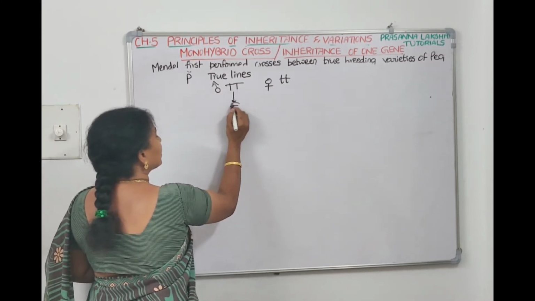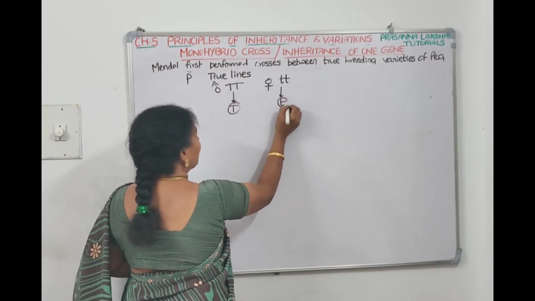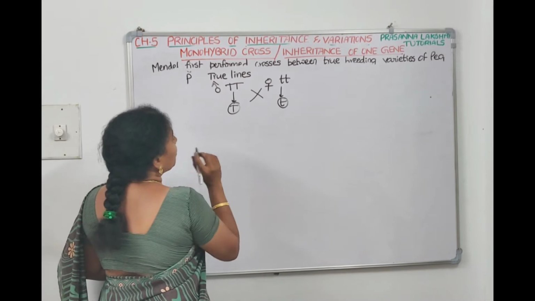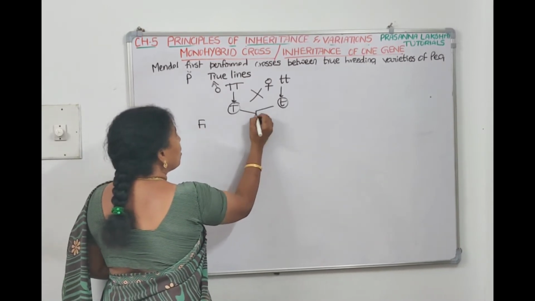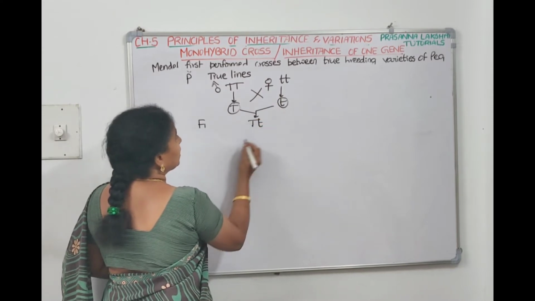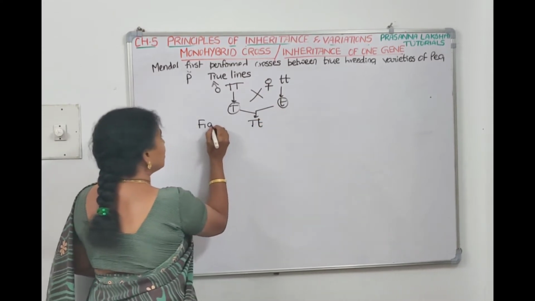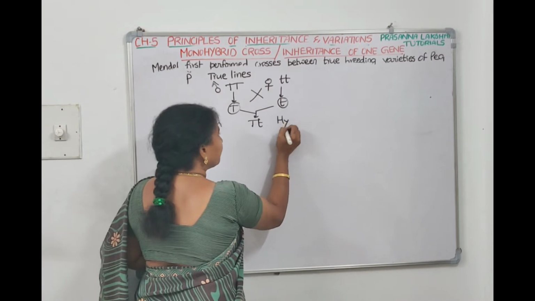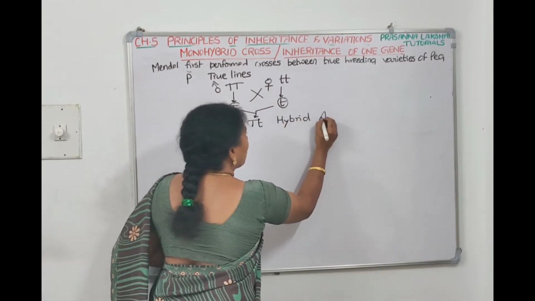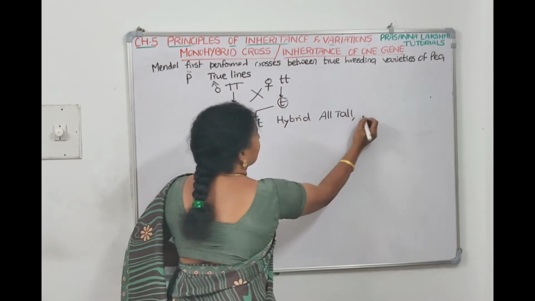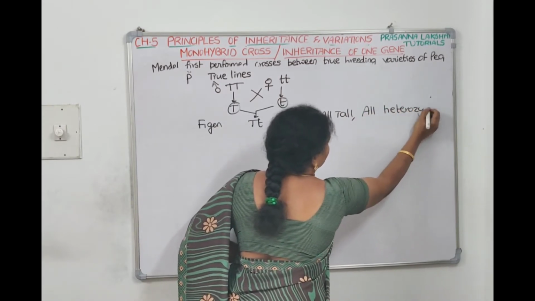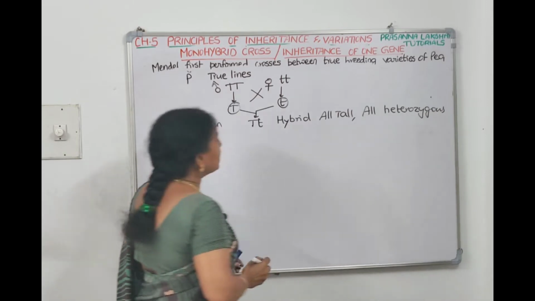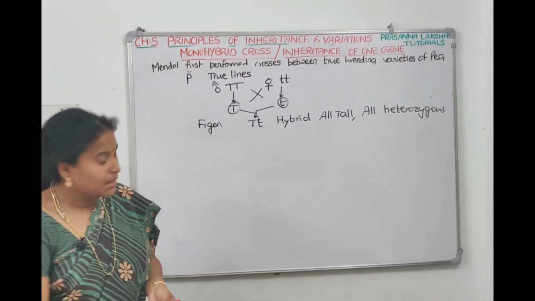This has produced a gamete like this, and this has produced a gamete like this. On cross-pollination, we got the F1 generation. All F1 are capital T, small t. They are hybrids, all tall, and all heterozygous. In one, capital is there and small is there, so we call all of them heterozygous.